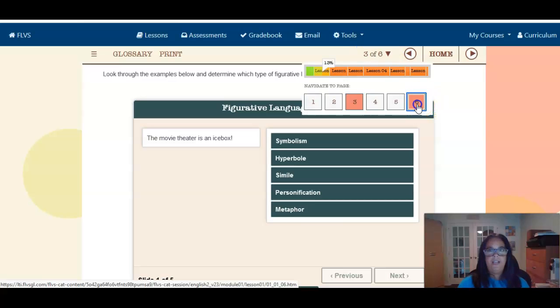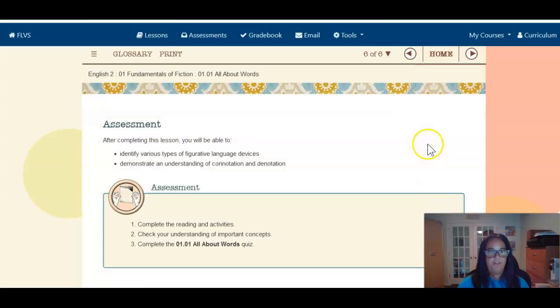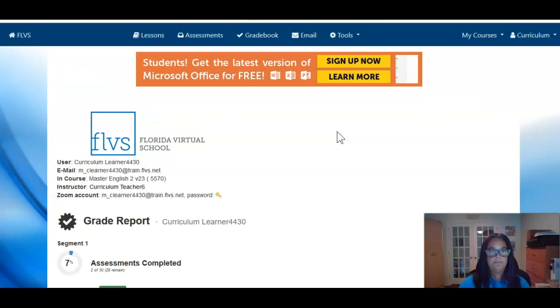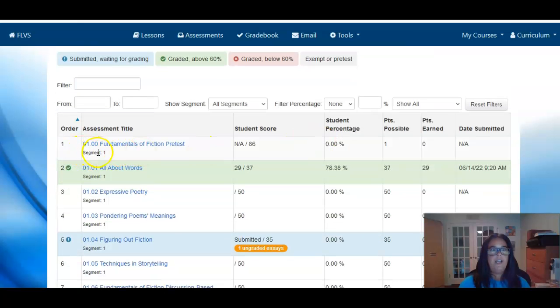Now you're going to find, as you get to the last page of a lesson, that's where you'll find your assessment. Like, okay, I read the lesson, so what is the assignment for this lesson? Every lesson does have an assignment, the assessment. So for this one, it's a quiz. So when I'm going to do your gradebook, and then you'll go ahead and click on 101, and then you'll be able to access your quiz.